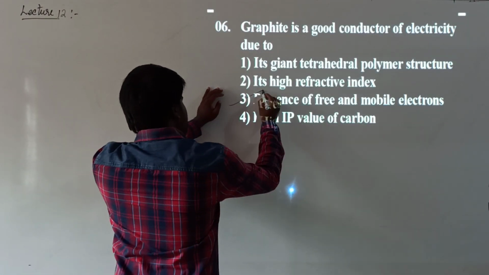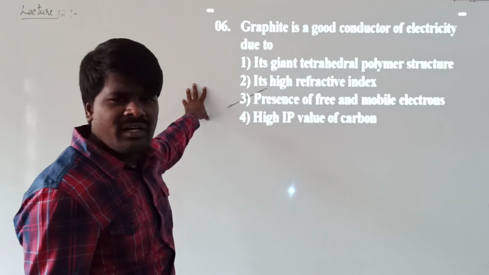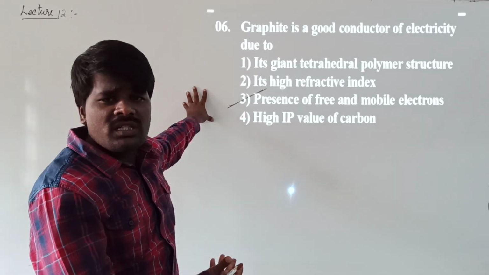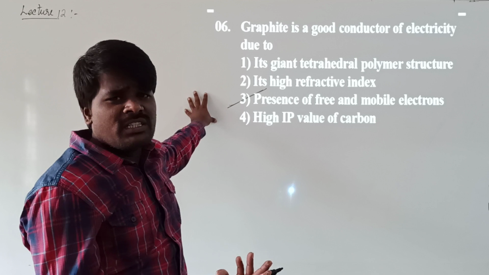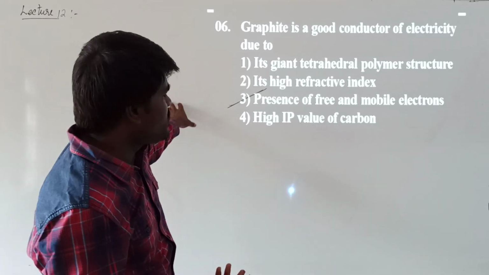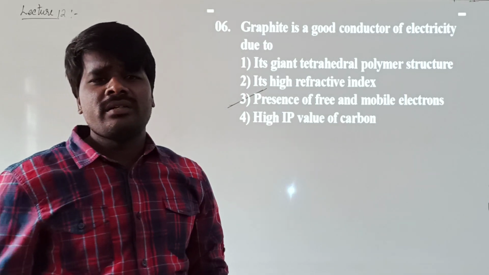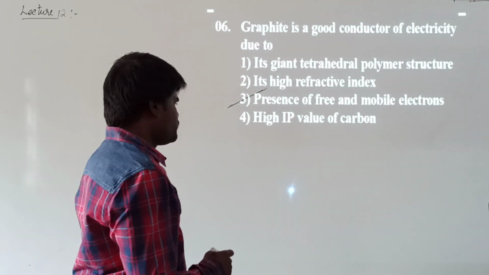This is actually the reason, since what is generally required to exhibit conductance? Free electrons are required, right? Because carbon in graphite is sp2 hybridized, it forms only 3 bonds. Each carbon is left with a single unpaired electron, which is available. This electron will move in the layers, which is responsible for the conductance of graphite.